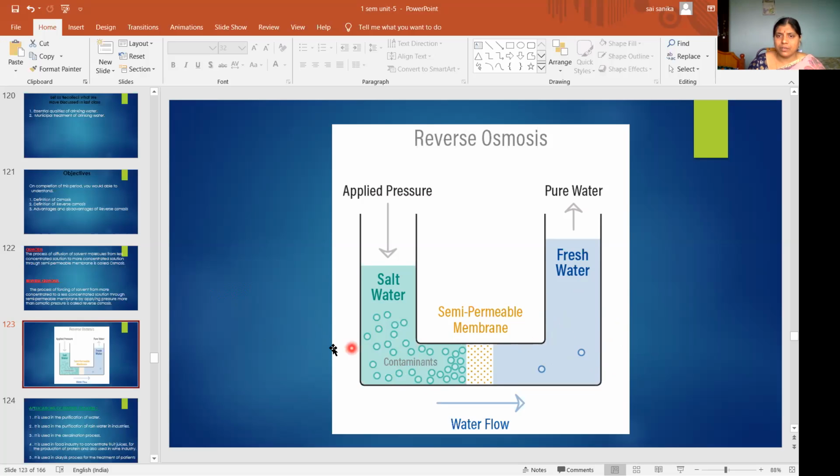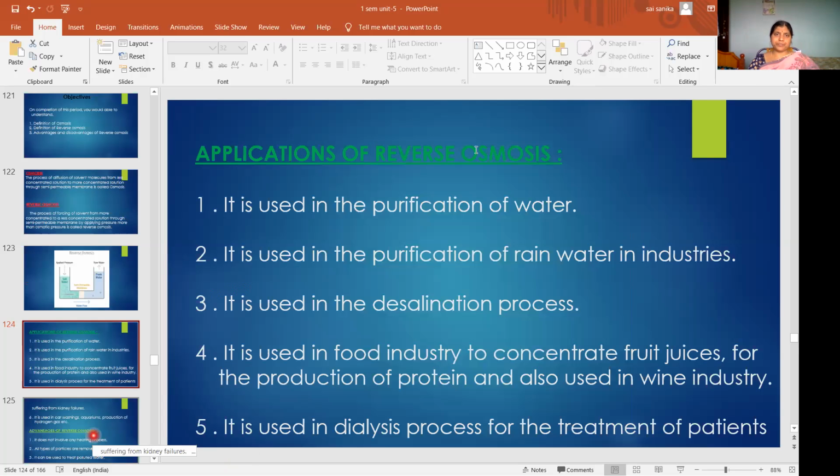So if you separate these two by a semi-permeable membrane, generally what happens? Osmosis. But if you want reverse osmosis, if you want to purify this water, you have to apply pressure on this salt water. And what happens? The pure water molecules present here will move into this fresh water. That is called reverse osmosis. So reverse osmosis is used in the purification of seawater. So this is about osmosis and reverse osmosis.